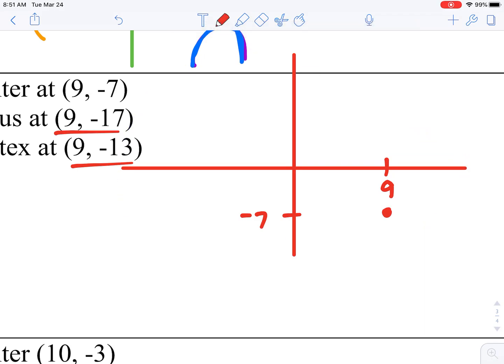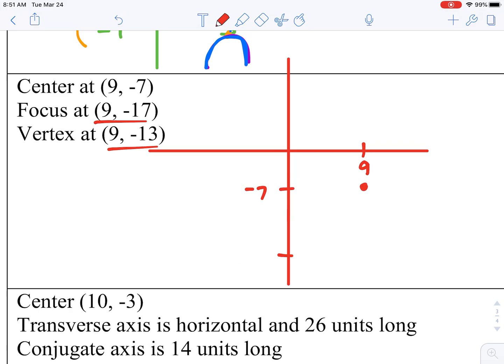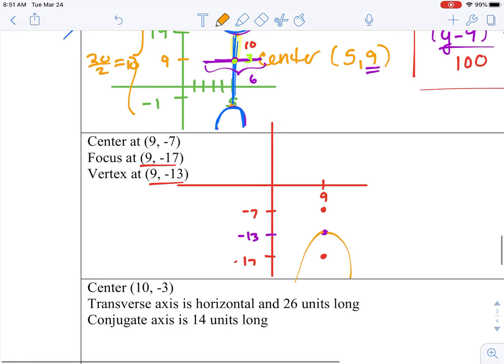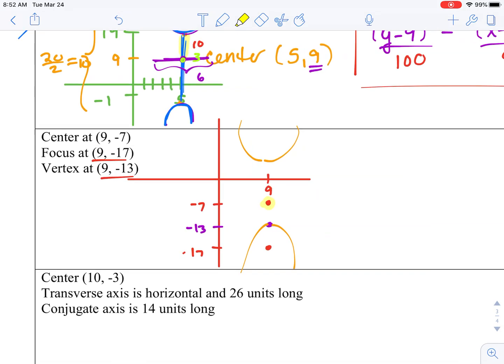I'm going to extend this a little bit, and then we have a focus at negative 17 and a vertex at negative 13. So remember that our vertex is where it's opening. Our center, and then it would open up here, our center is like halfway between the two branches.